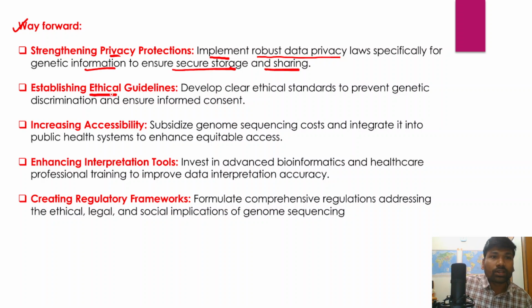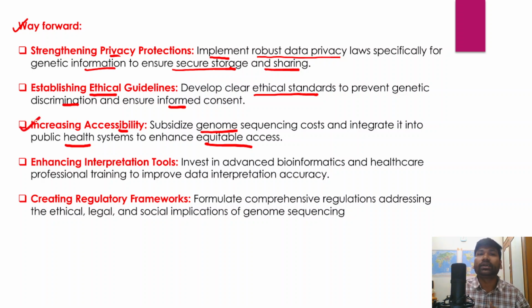And at the same time, we need to establish ethical guidelines as well. So in order to establish ethical guidelines, develop clear ethical standards to prevent genetic discrimination and also ensure informed consent. And increased accessibility, particularly subsidized genome sequencing costs, integrate it into the public health systems to enhance equitable access, right? So increasing accessibility is another very important area that we could actually work on to make genome sequencing more and more appealing.